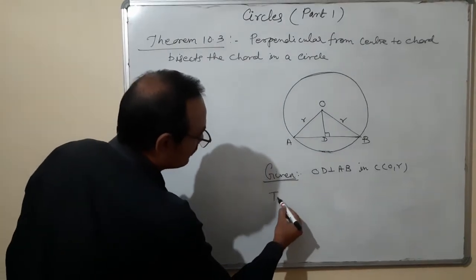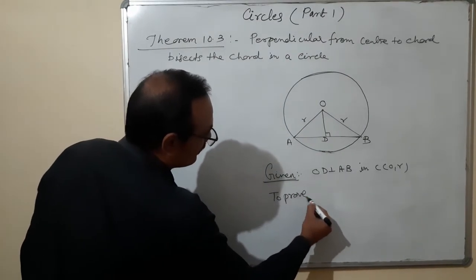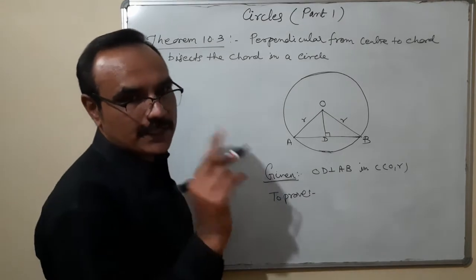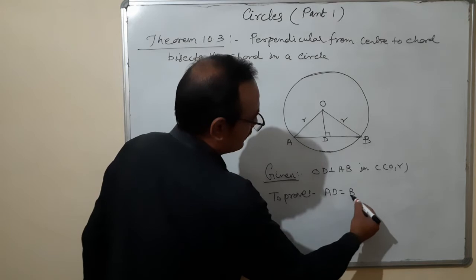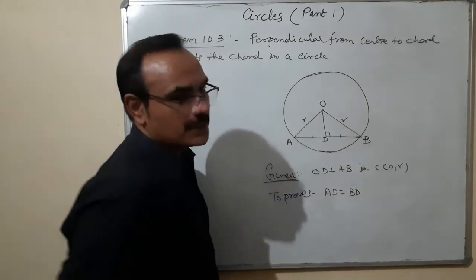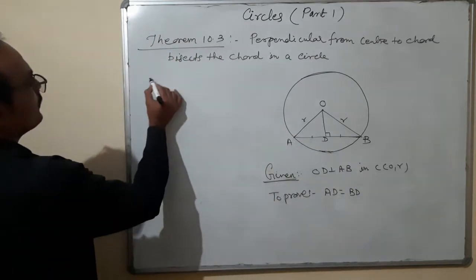To prove, what we have to prove? That perpendicular from center to chord bisects the chord. That means AD is equal to BD. This we are going to prove.